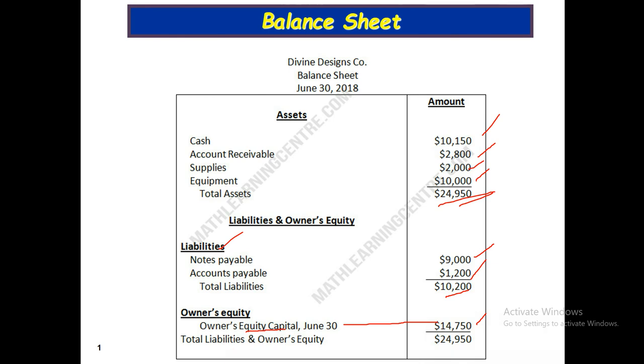So this is total liabilities, and this is owner's equity. Total liabilities and owner's equity, this figure and this figure, must be equal, must be the same. I think everybody is clear up to this balance sheet.